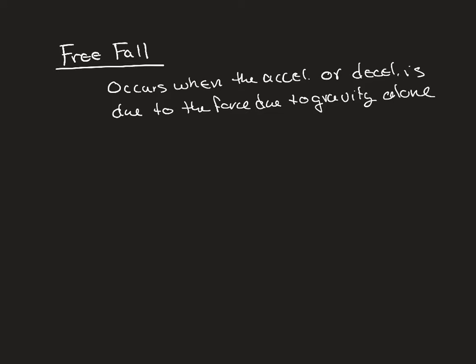So the previous problem, hopefully you did the previous example problem, where there's a rocket attached, that would not be a free fall problem because there's a rocket attached. There's thrust from the rocket, so the object is not in free fall. In free fall, the only force acting on the object is the force due to gravity.